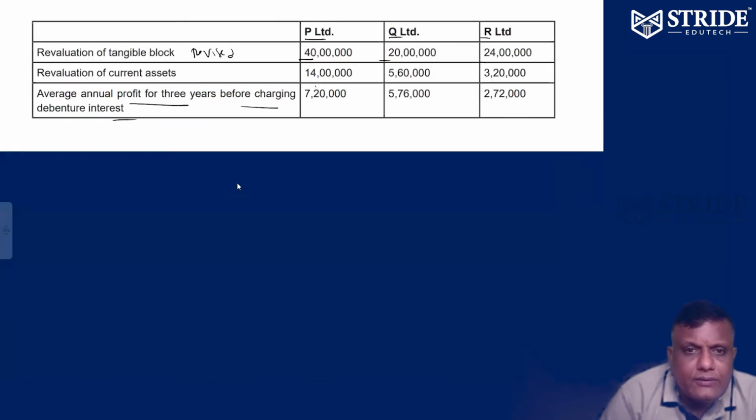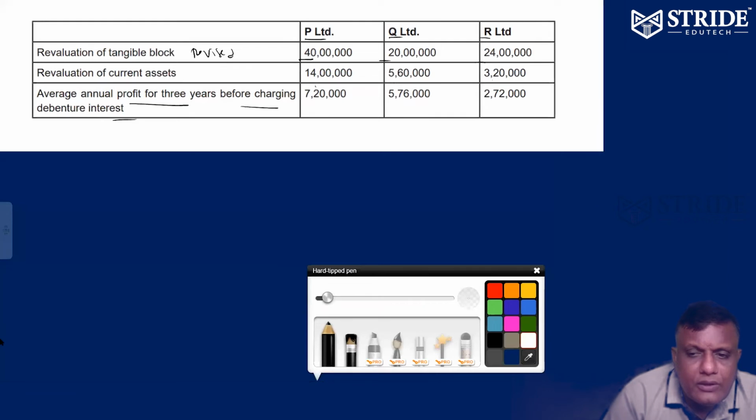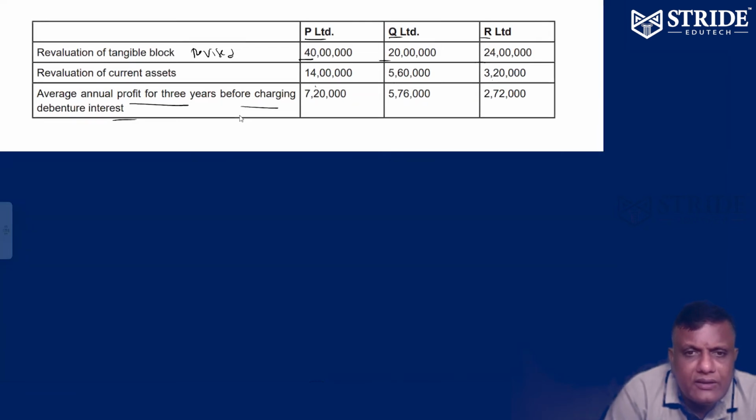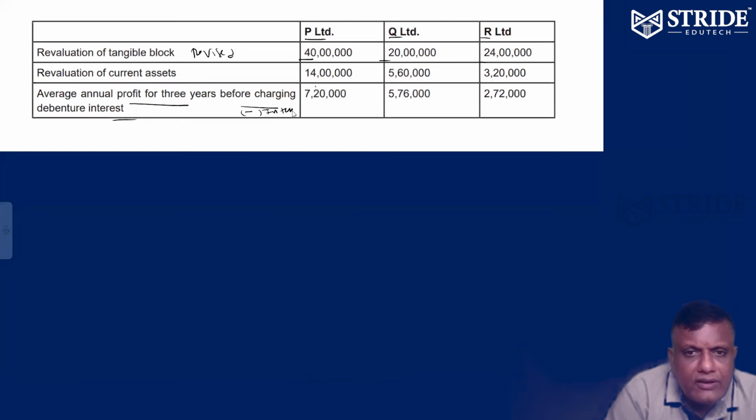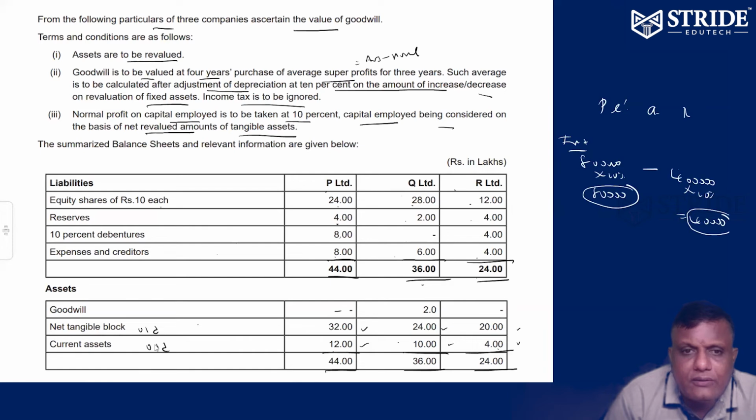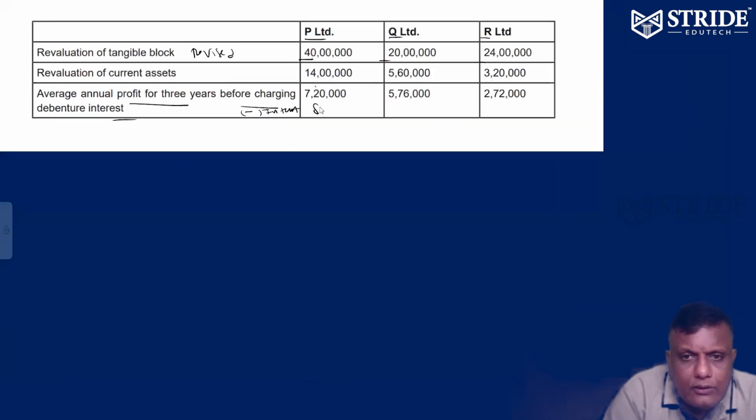So profit before charging interest, we can subtract interest here. Profit minus interest: 80,000, dash, 40,000. So the balance is EBT, earnings before tax. Is there any tax?